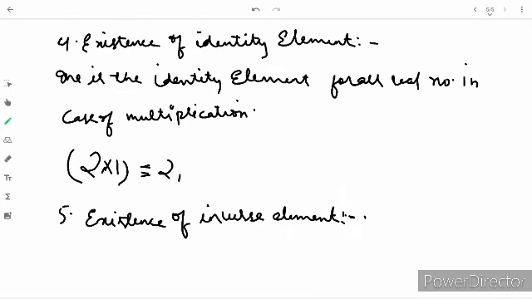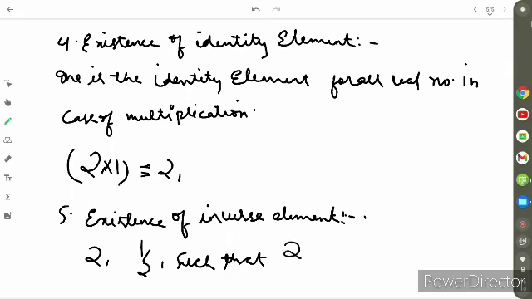So for every non-zero real number, let's take an example of 2, there exists a real number 1 by 2 such that 2 into 1 by 2 equals 1.